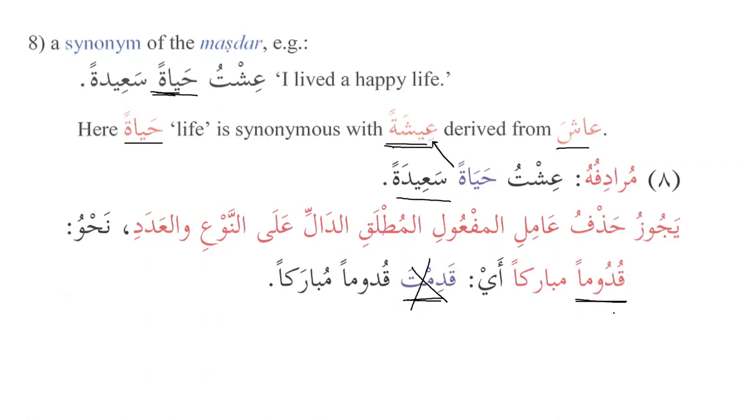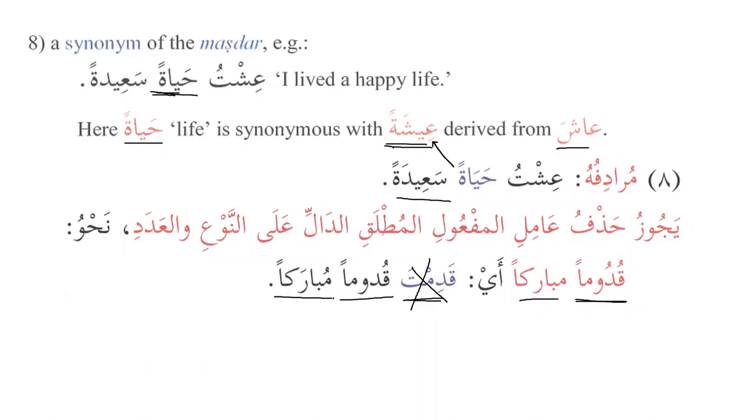However, you might be thinking, what's the difference? We have seen that it can be naibul fail, right? So what's the difference if it is used as naibul fail, or here we have quduman mubarakan? Here also the verb has been dropped, but it is followed by an adjective, quduman mubarakan.